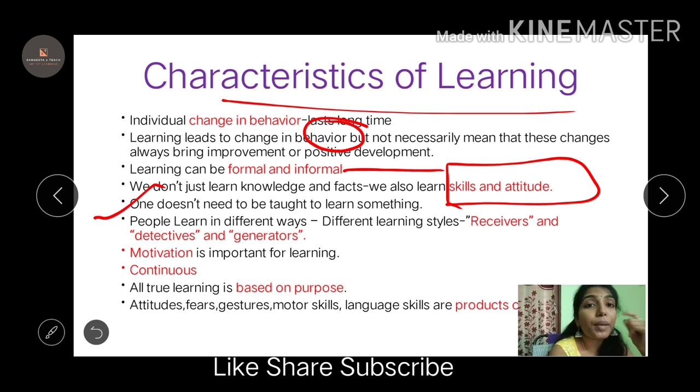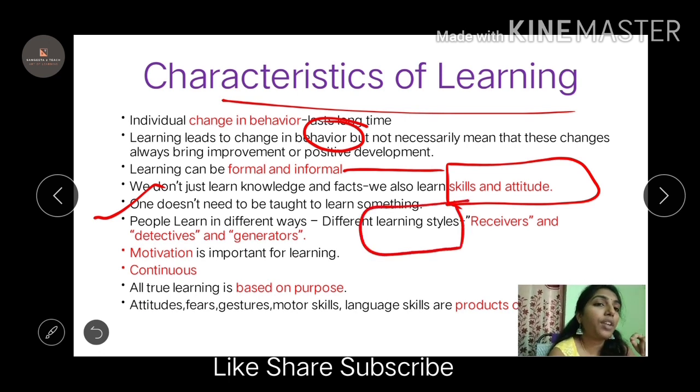And people learn in different ways. According to researchers, there are different learning styles. The very first one is receivers. They just receive the information. They just memorize things and keep them in their mind. That's it. They don't use it, they don't interpret it or do something with it. They just receive.